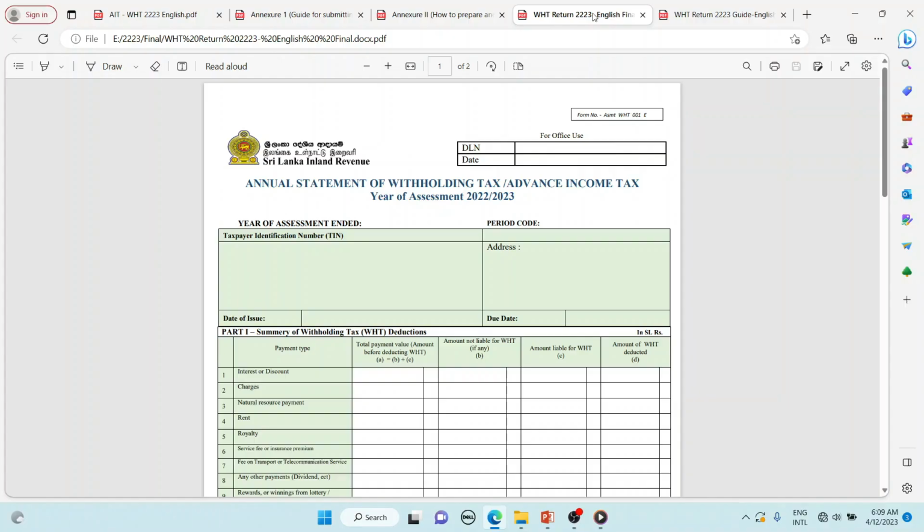In the first part, as a withholding agent, enter the details of withholding tax for the period from 1st April 2022 to 31st March 2023 if you have deducted the applicable withholding tax on the payments made to non-residents, or withholding tax deducted from the prizes or winnings from the lottery, betting, gambling, or the sale by auction of gems.